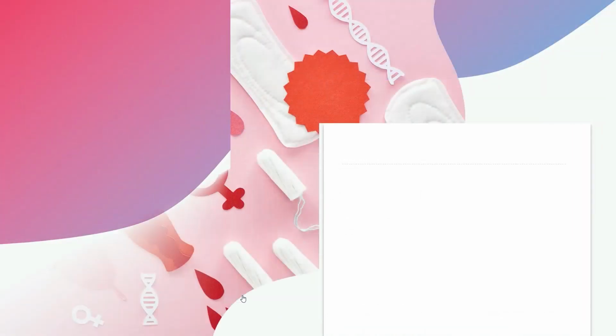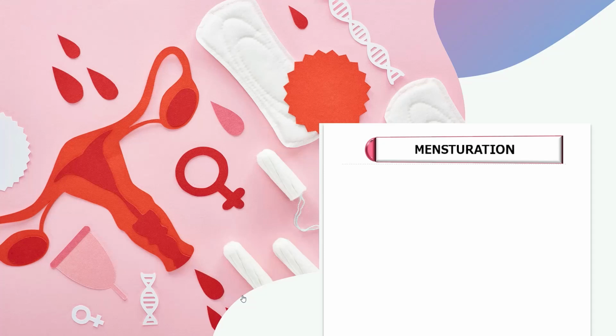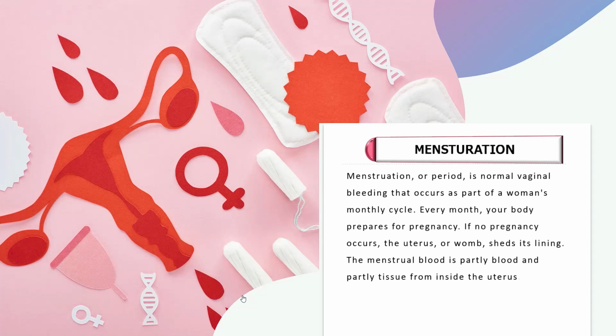Now coming to the most important topic of the video, which is menstruation. So what is menstruation? In females, the reproductive phase of life begins at puberty, where the ova begin to mature. With the onset of puberty, one ovum matures and is released by one of the ovaries once in about 28 to 30 days. During this period, the wall of the uterus becomes thick so as to receive the egg in case it is fertilized and begins to develop.